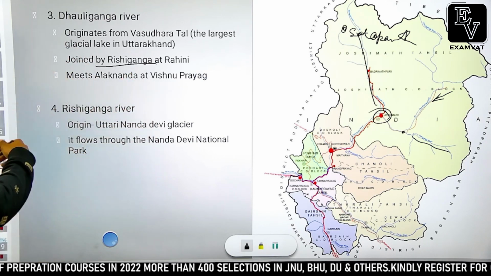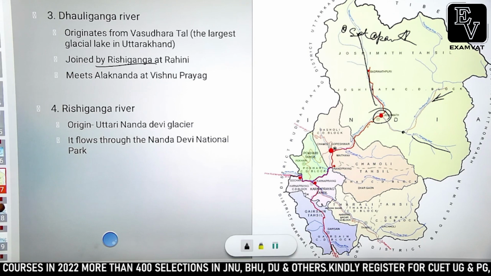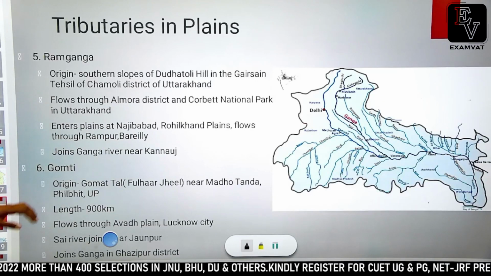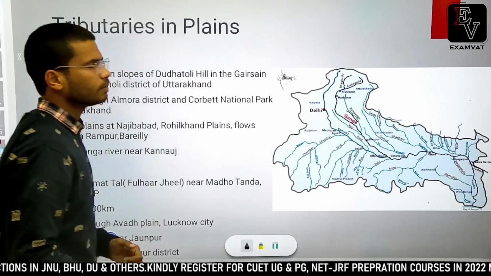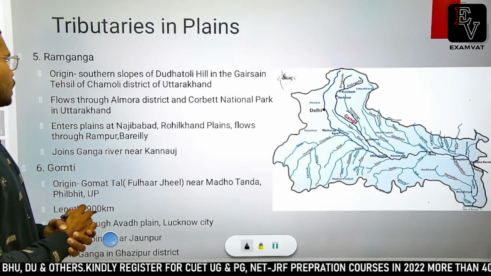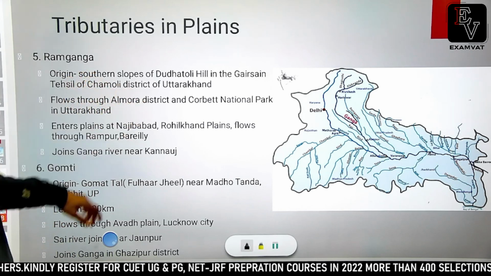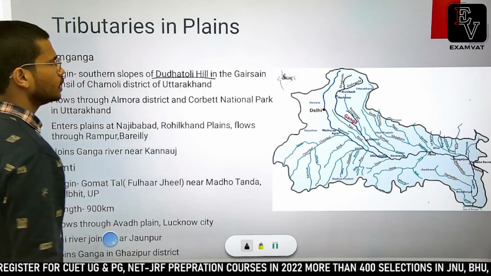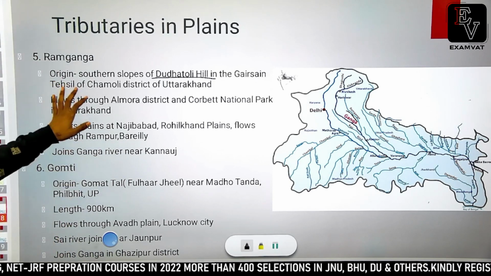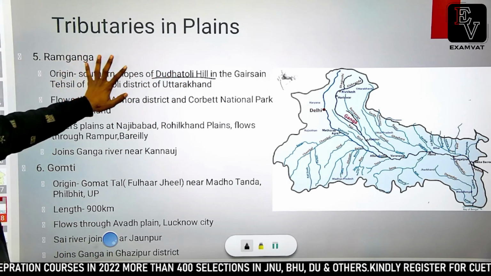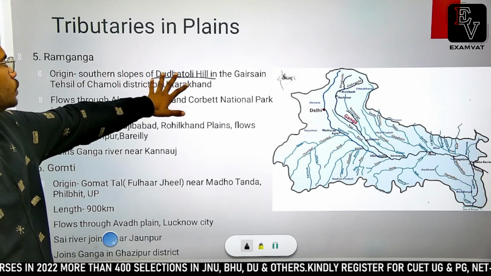But let's now talk about all the tributaries of Ganga river in the plains. So let's start with the first important tributary, the Ram Ganga river. Ram Ganga river is an important left bank tributary of Ganga river, and it originates from southern slopes of Dudha Toli hill. There is a place called Gairsen in Chamoli district from where Ram Ganga river originates, and the name of the hill is Dudha Toli hill.